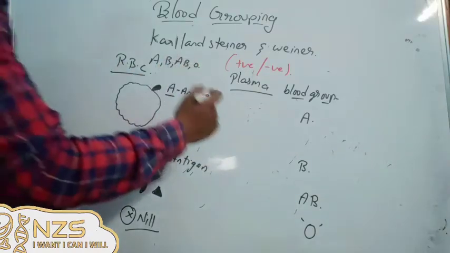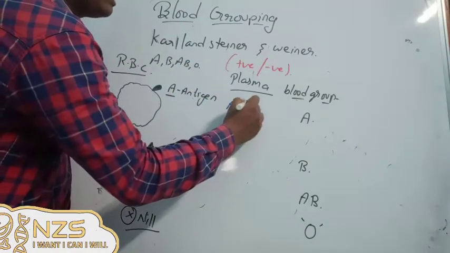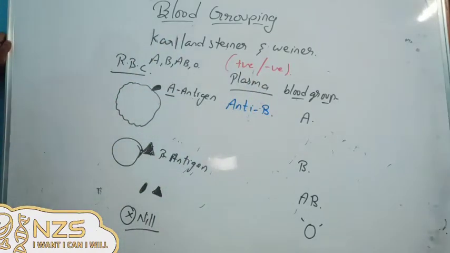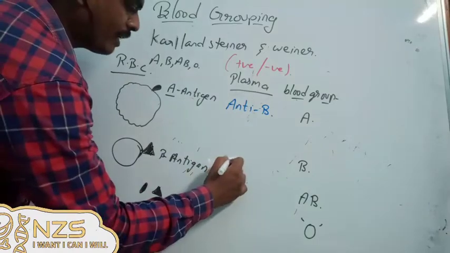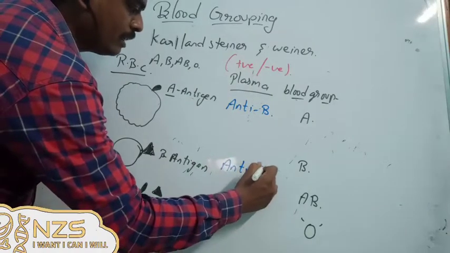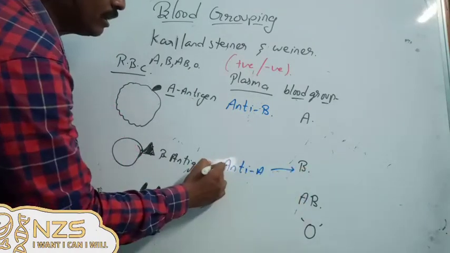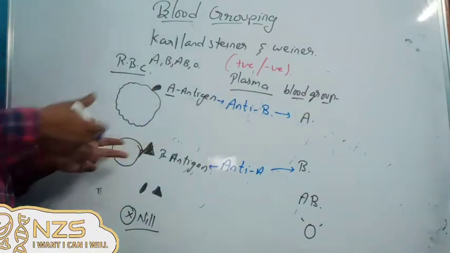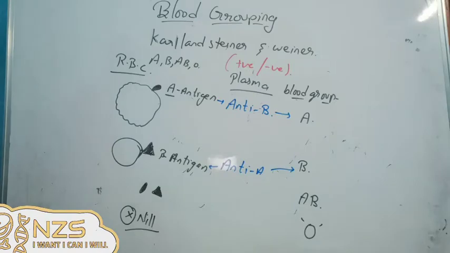That's why in the plasma of the A blood group there was antibody B, and for the B person we can have antibody A, because he has to be alive. Generally the same type of antigen and antibody will not work together. If the same type is there, clumping will happen and the person will die because of internal clots.